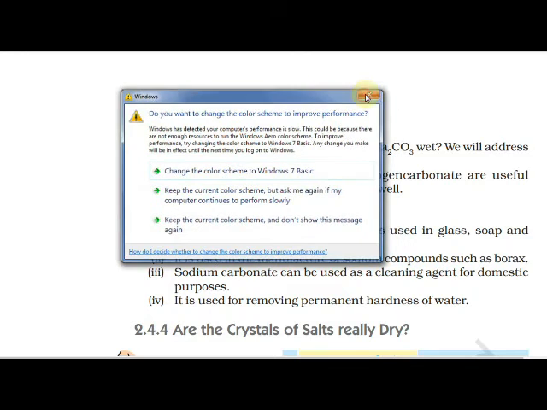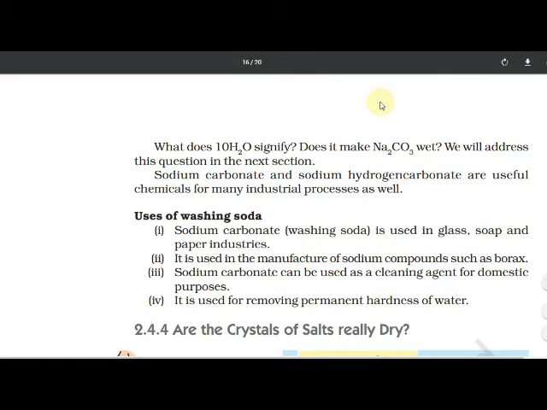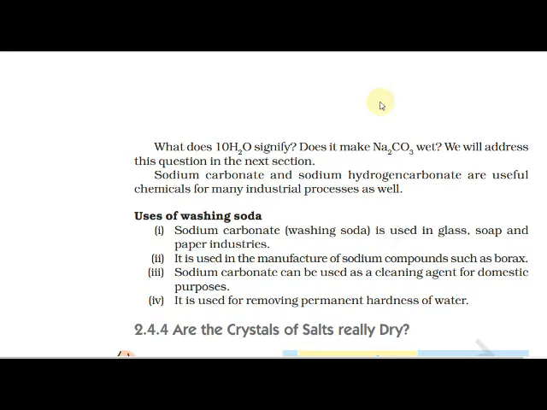And this is water of crystallization, and the color of washing soda also changes to white. Sodium carbonate and sodium hydrogen carbonate are useful chemicals for many industrial processes as well.